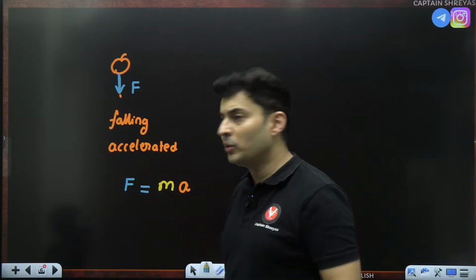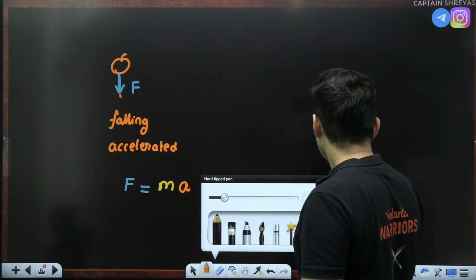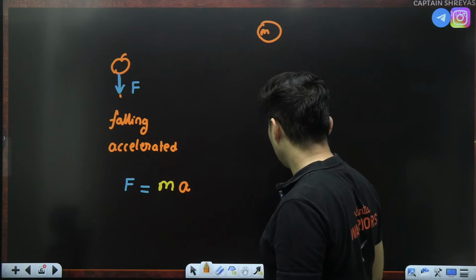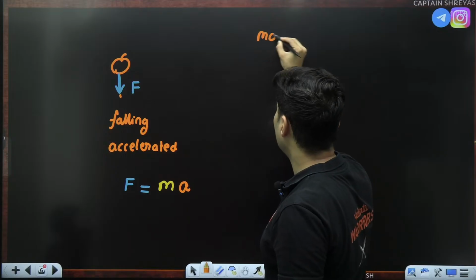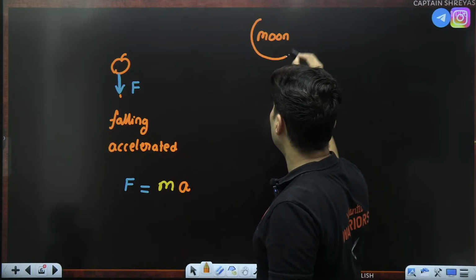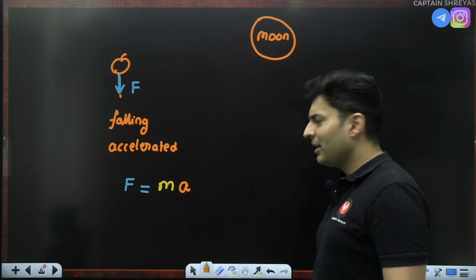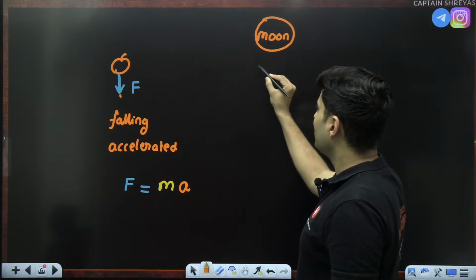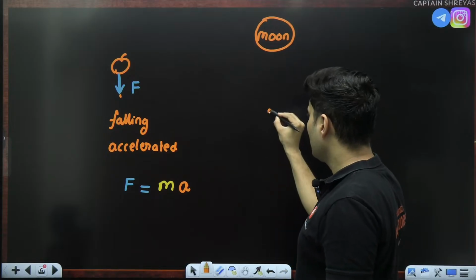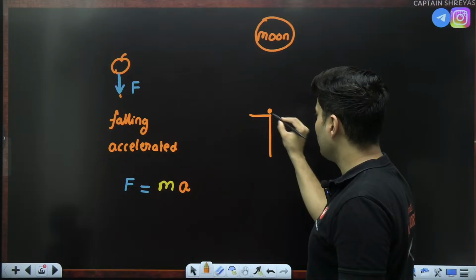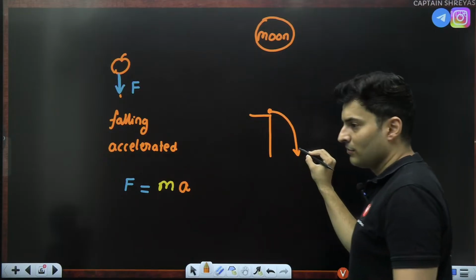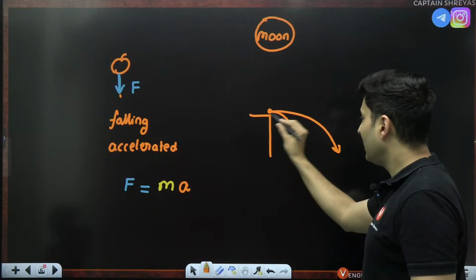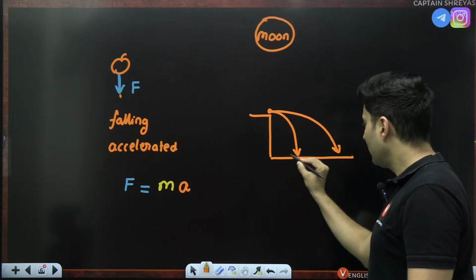He thought I should do more research, and then he understood that, okay, even if I take the moon, actually even the moon is falling onto the earth. You'll be like, sir, what are you saying? How can moon fall onto the earth? See, just imagine something. You are on a cliff and you throw something. Let's say it falls over here. Imagine you throw it with slightly higher speed, it falls over here. It is still falling onto the earth, right? It is falling onto the earth.